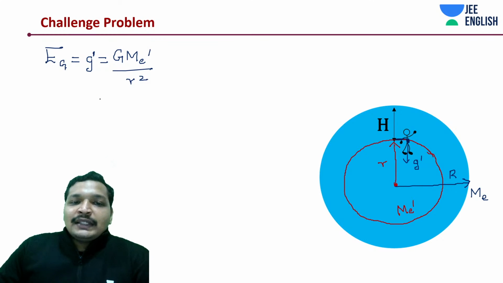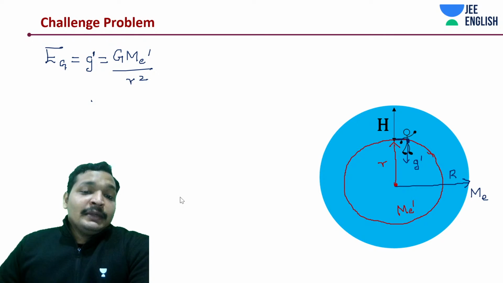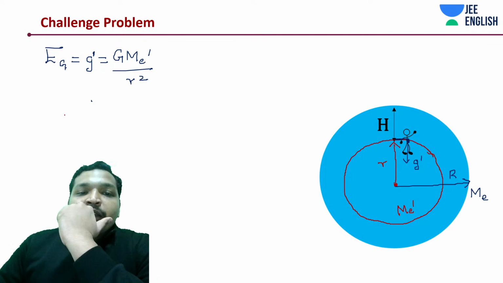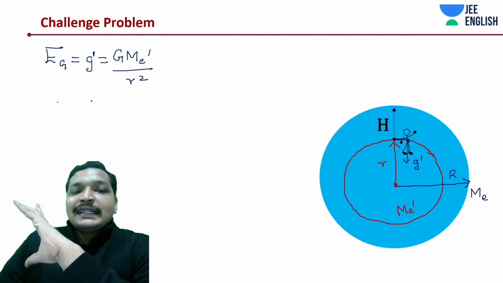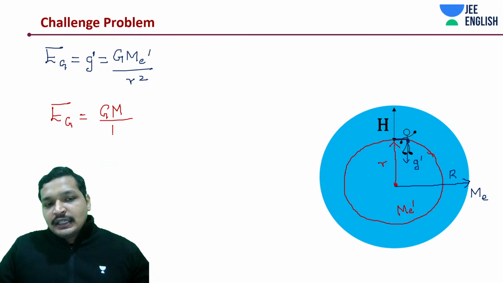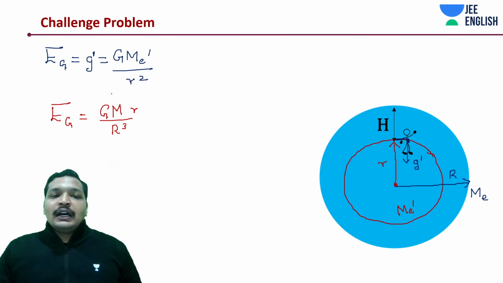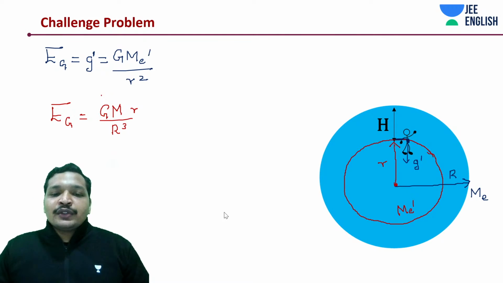Now that is it, guys. The question is solved. But if you remember this thing, it could be very easy. For any given point inside the solid sphere, what was the gravitational acceleration expression? G M, the whole mass, not dash, divided by R cube into r. How do we get this? You can substitute all the density and so on. So how do we do this?